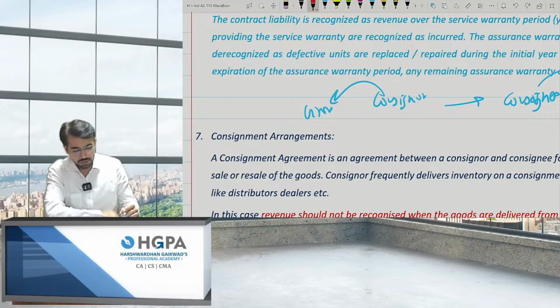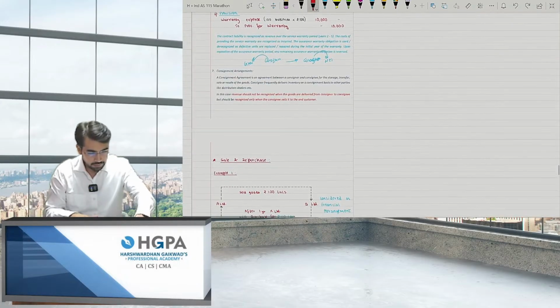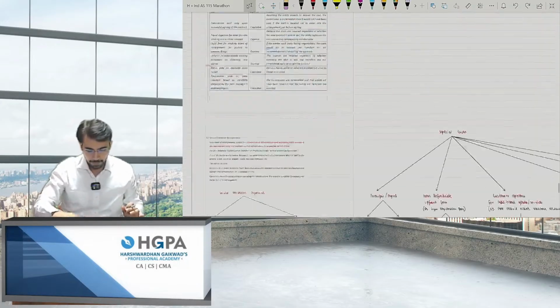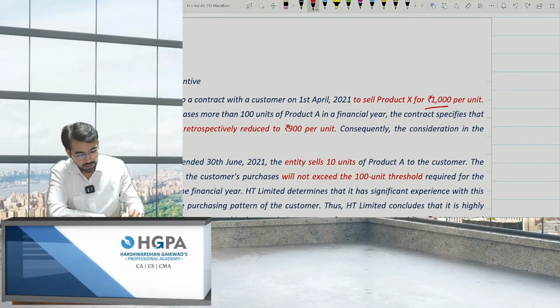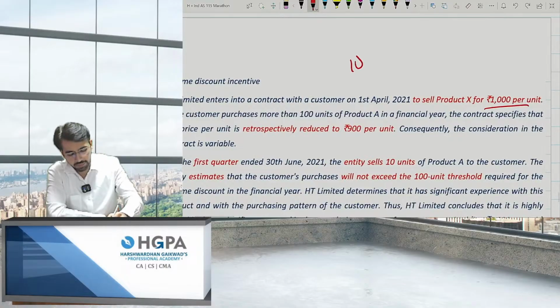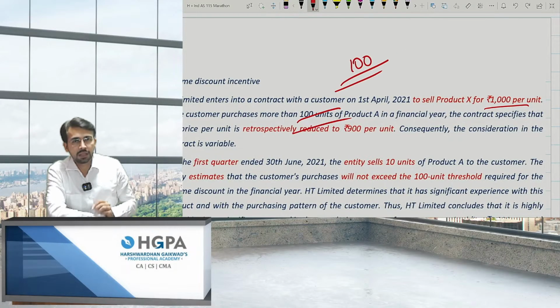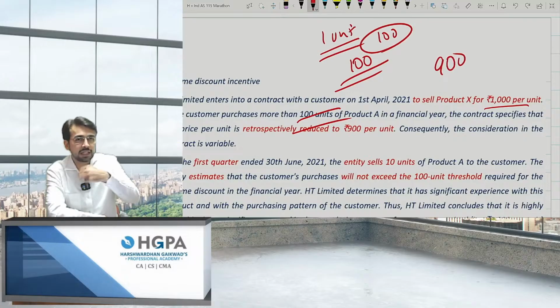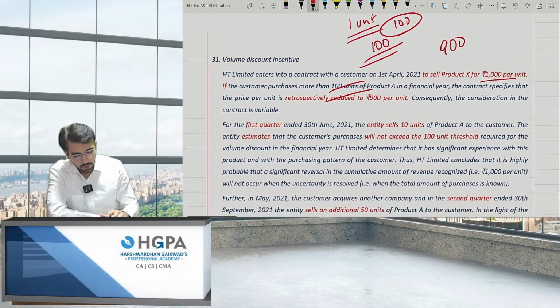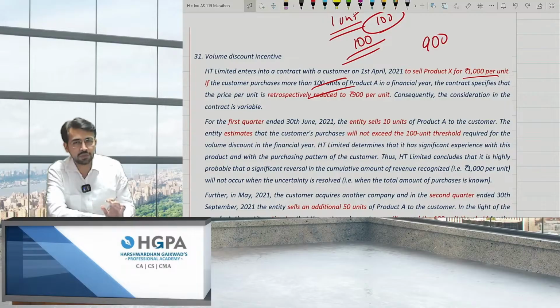But if you cross 100 units, then I'll charge at 900 starting from the first unit itself. That means I'll give you 100 rupees discount on each and every product which you have already taken. That is retrospective effect. Okay. Consequently, the consideration in the contract is variable.